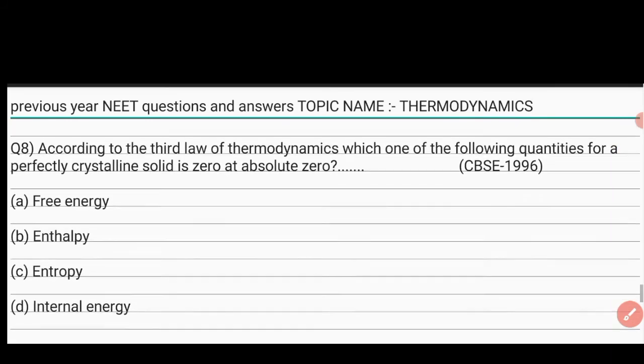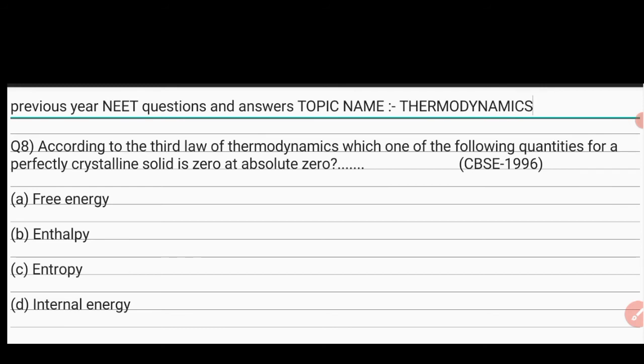Dear student, eighth question. According to the third law of thermodynamics, which one of the following quantities for a perfectly crystalline solid is zero at absolute zero? The options are A, free energy, B, enthalpy, C, entropy, D, internal energy. The correct answer of this question is C, entropy.